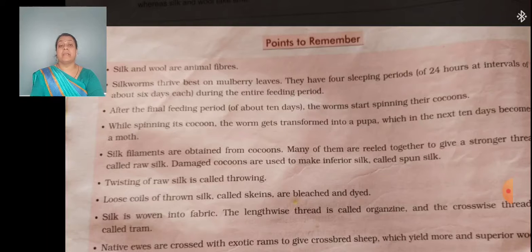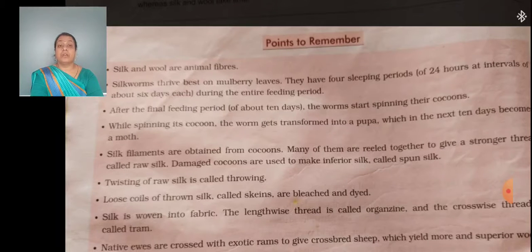Silk filaments are obtained from cocoons. Many of them are reeled together to give a strong thread called raw silk. Some silk is obtained from the damaged cocoon, and that is called spun silk.